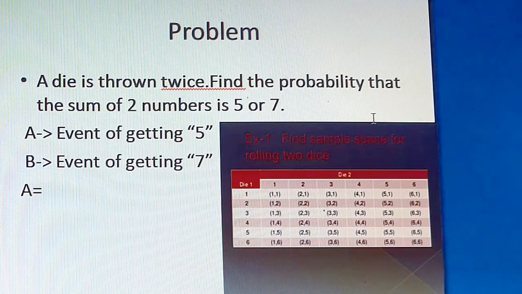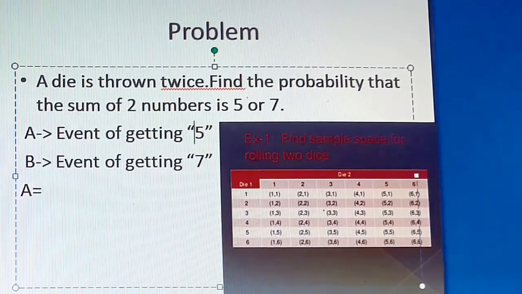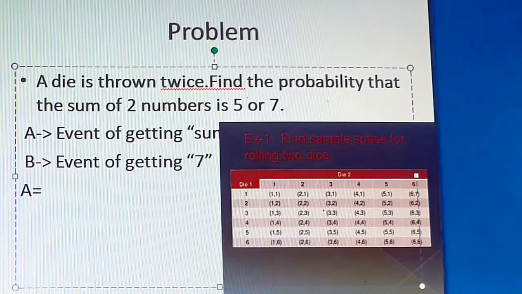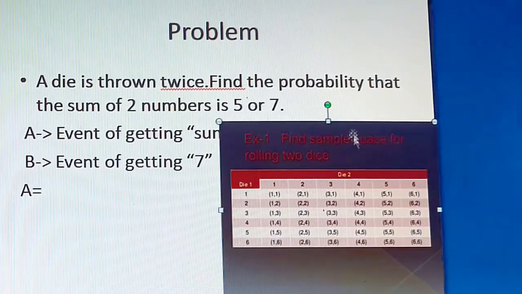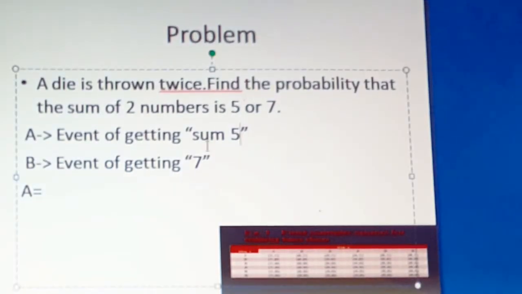Okay, so there are two events happening. One is event A, that is getting sum 5. Okay, students, event A is getting sum 5 and event B is nothing but getting sum 7. What is A actually? Event of getting sum 5. Event B is getting sum 7.